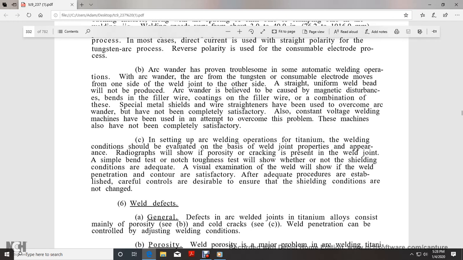Special metal shields with wire straighteners have been used to overcome arc wander, but have not been completely satisfactory, and constant current welding machines have also been used in an attempt to overcome this problem. These machines also have not been completely satisfactory.